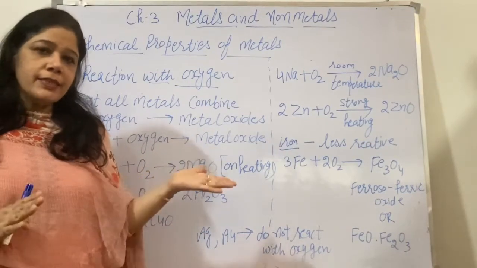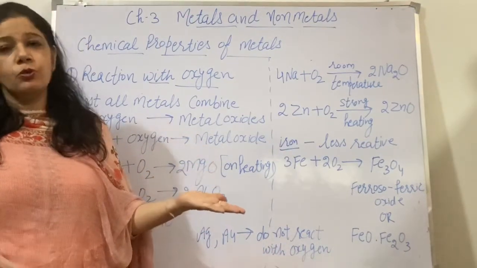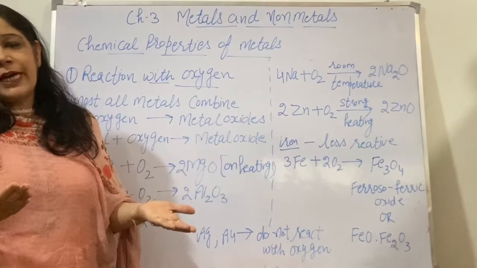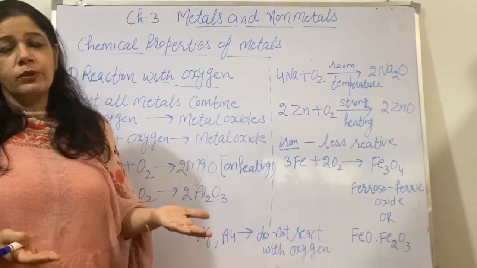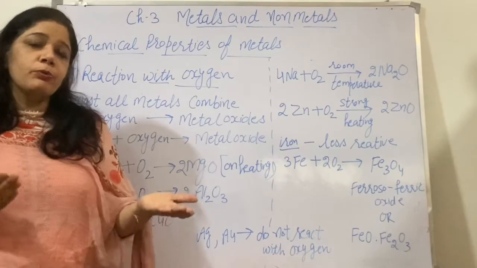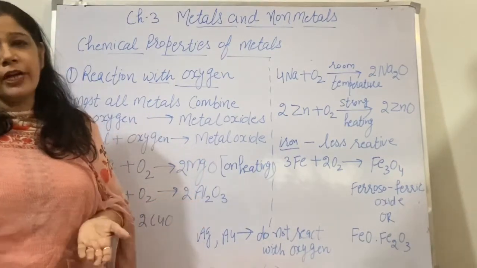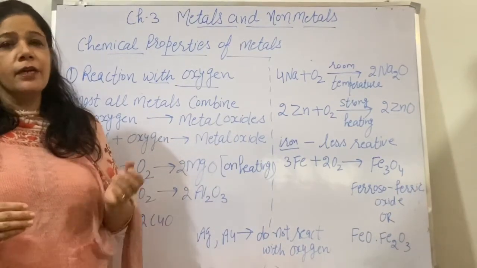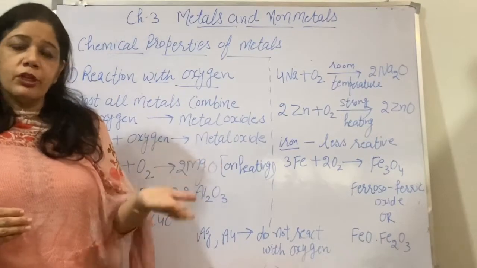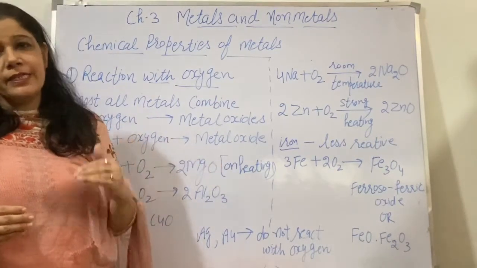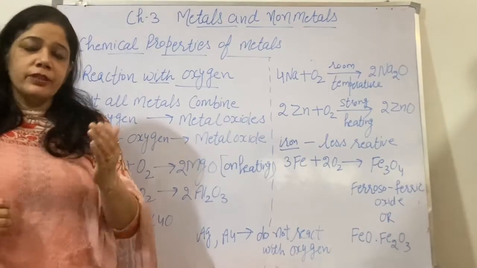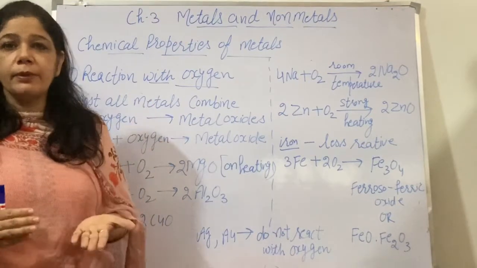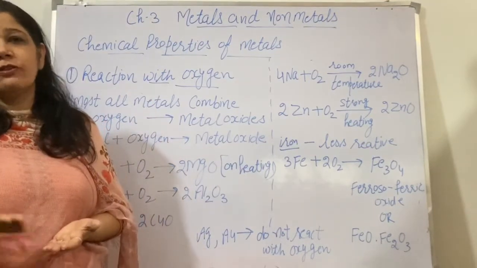Exceptions like, metals are hard, but sodium and potassium are metals that are very soft. We have observed in the case of non-metals also, non-metals are poor conductors of electricity, but graphite, an allotrope of carbon, is a good conductor of electricity. Metals are generally hard, but mercury is a metal that exists in liquid state. Non-metals are soft, but diamond, the allotrope of carbon, is the hardest substance known.